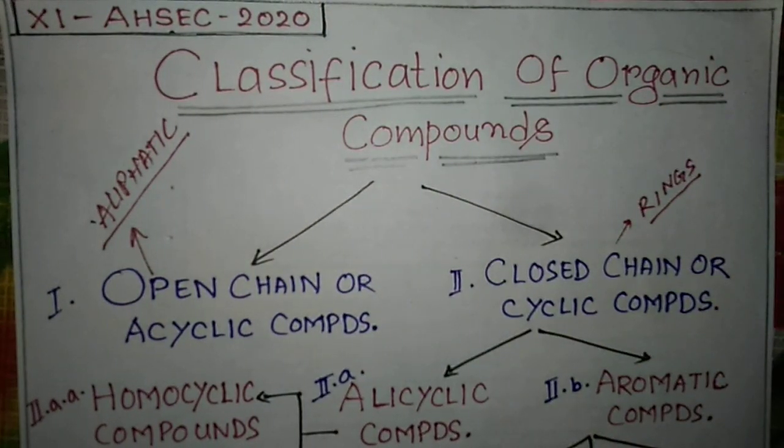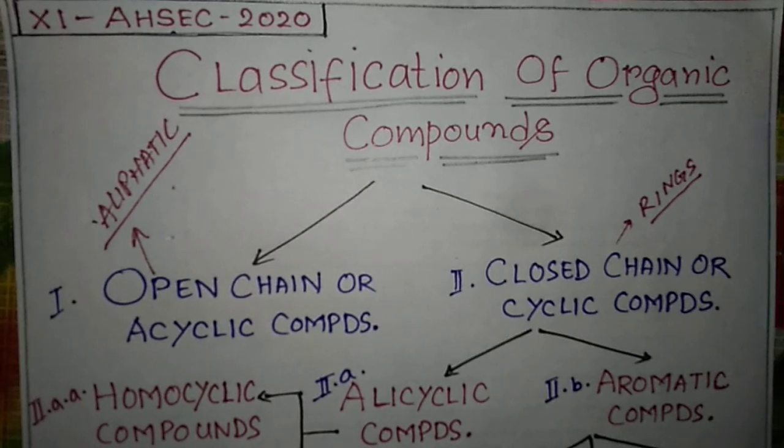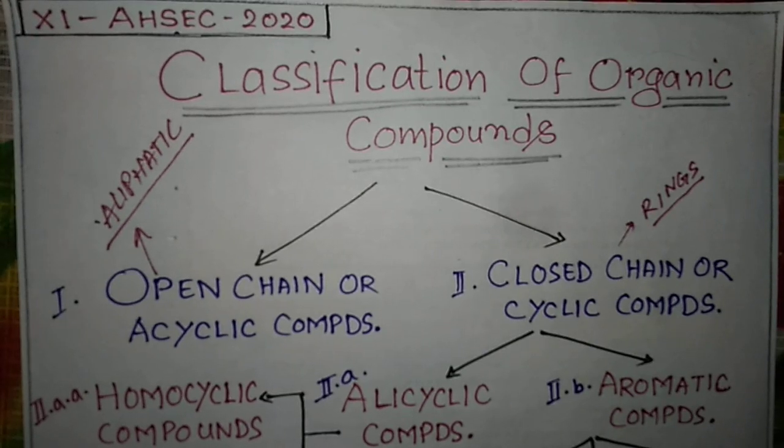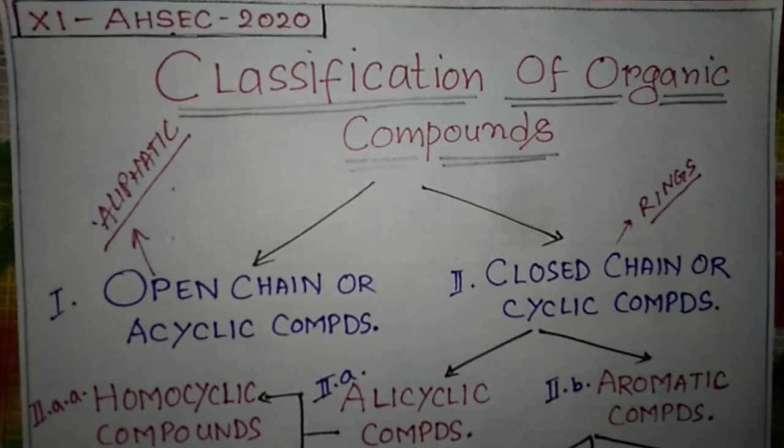Hello students, here we are going to start a new topic, and the topic of our discussion today will be the classification of the organic compounds. Now mainly these organic compounds are classified into two types: the open chain compounds, or the acyclic compounds, and the second one is the closed chain or cyclic compounds.